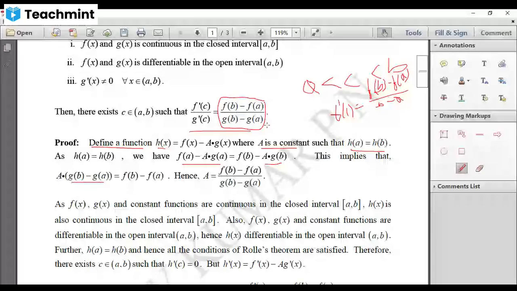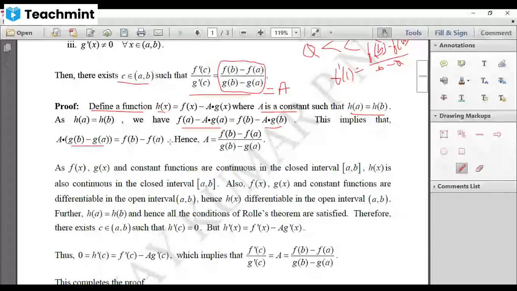So we need to prove now that there exists a point C in between these two such that f dash of C divided by g dash of C is equal to a. If you prove that, then our theorem is complete. Now, remember, what is your h of x? Your h of x is f of x minus constant into g of x.